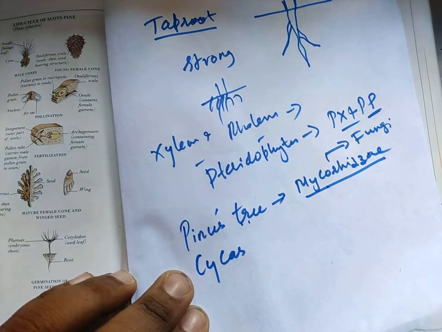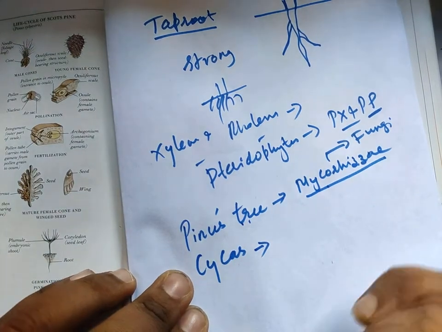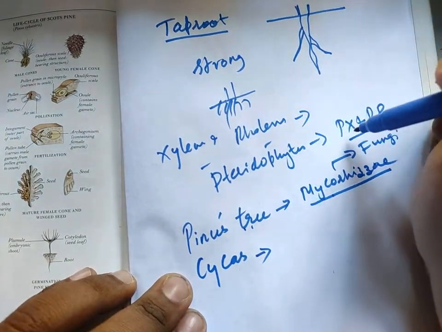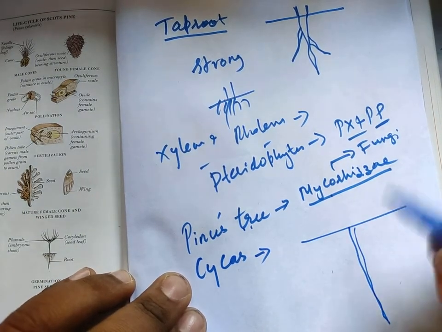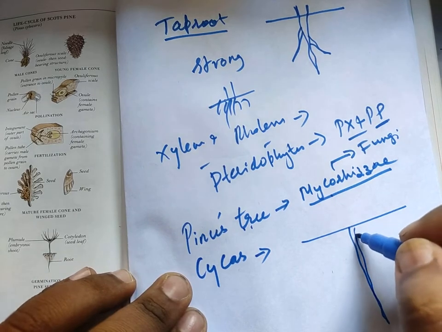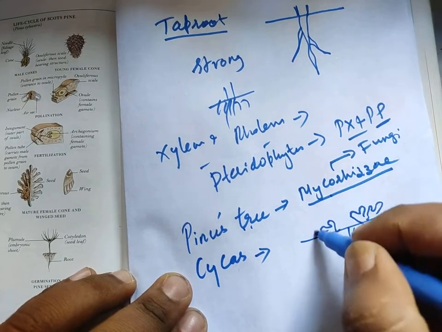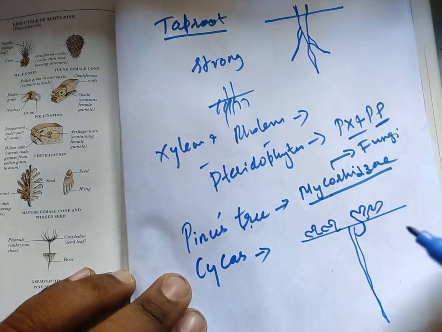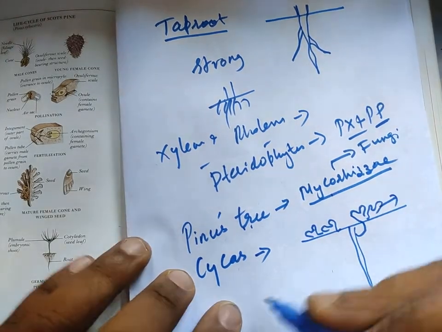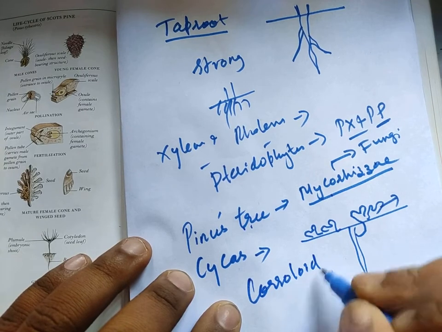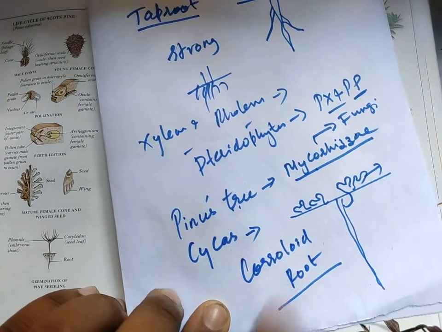It's a symbiotic process. Now in the case of cycas, there is a very interesting feature. Usually, I think you have seen, roots go inside the ground, but in cycas most of the roots go inside the ground, but some part of the roots will move up like this. They will come out of the ground and come in contact with the surface. Now these roots are called coralloid roots. Here, very important, they are called coralloid roots.